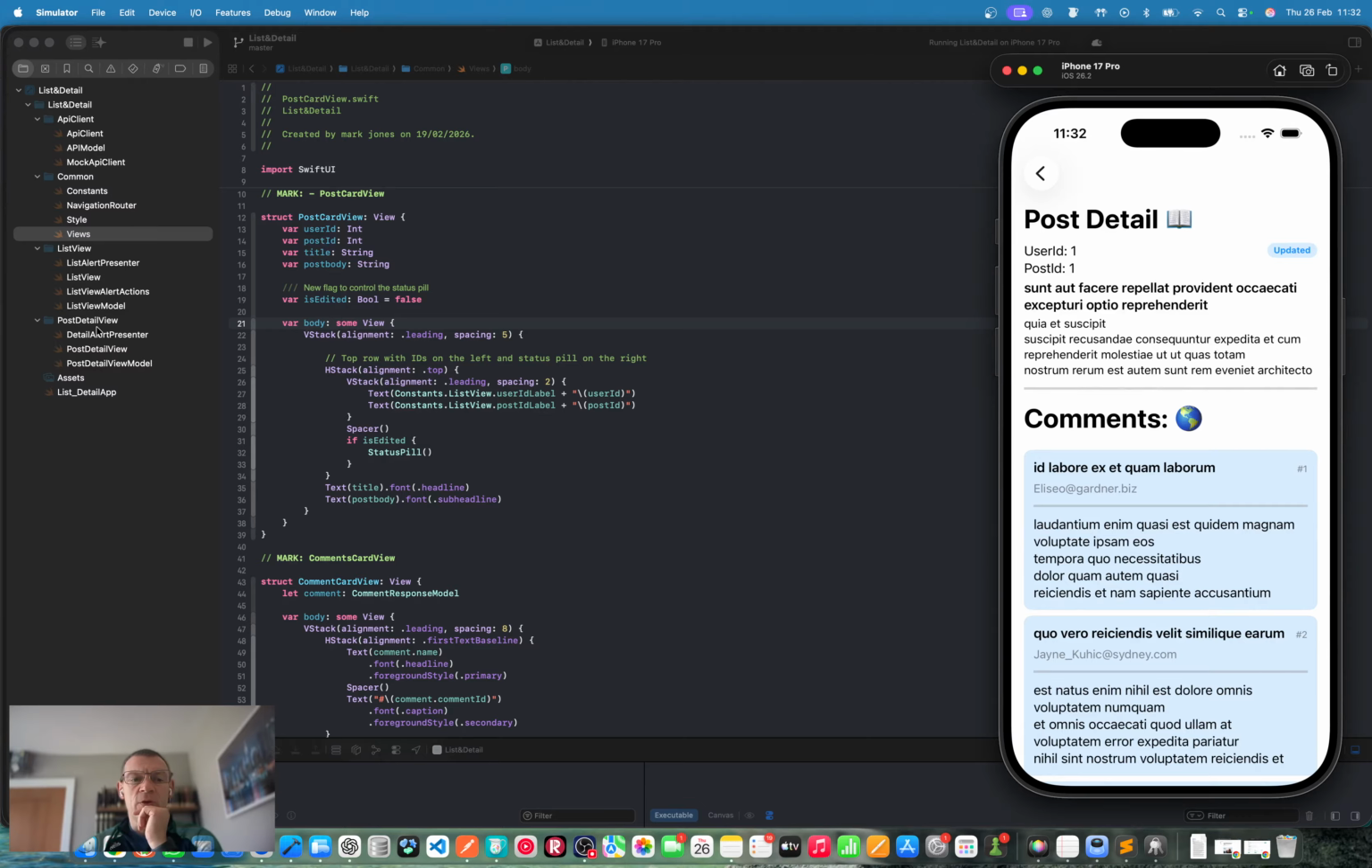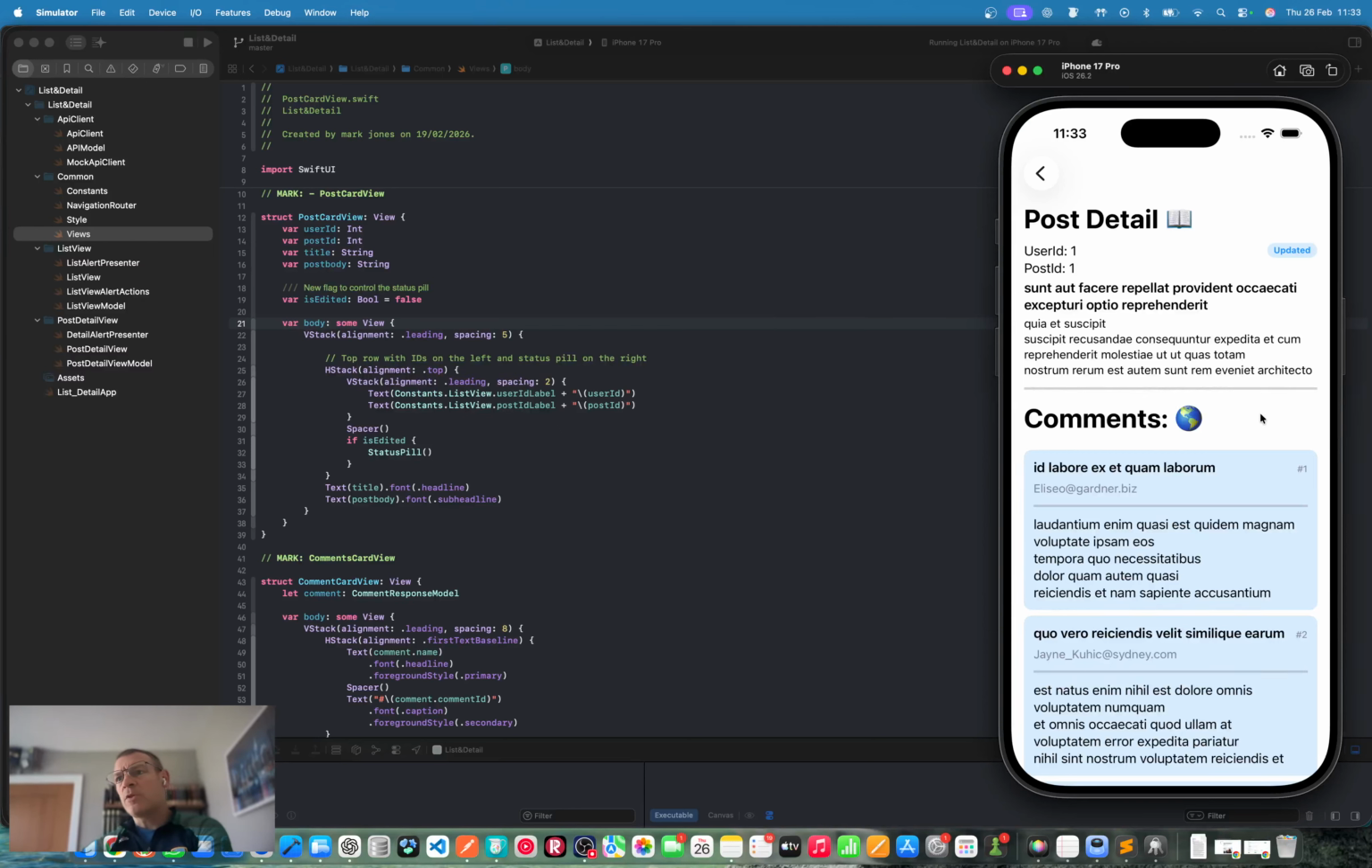for separation of concerns, views and view models, and their views being agnostic to all the business logic, all of that existing in the view models, any dependencies being injected into the view models, allowing us to mock those and test them as well. And yes, our router pattern as well, which is quite lightweight in this app, but can be extended.